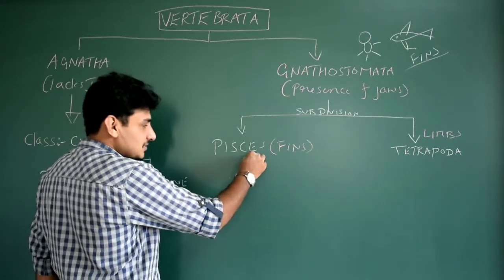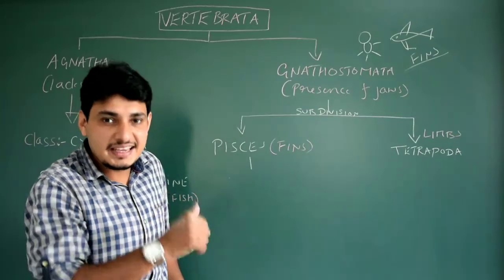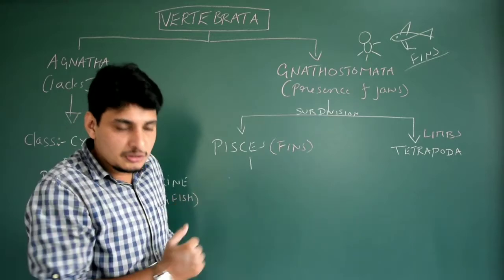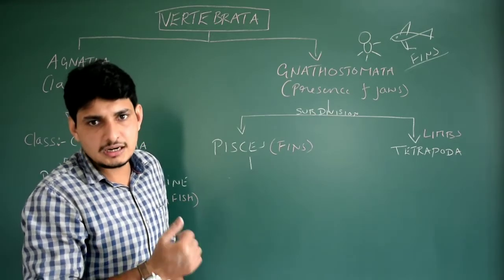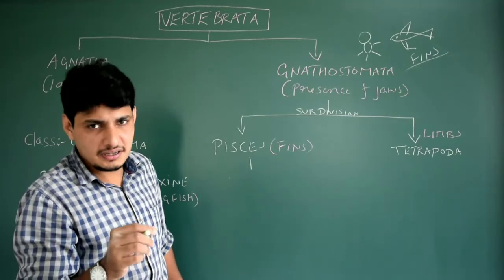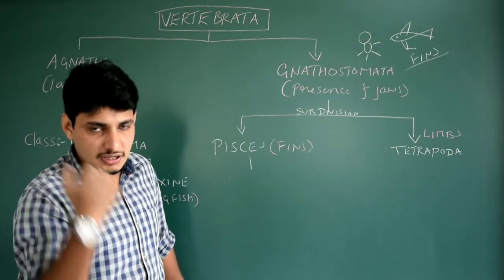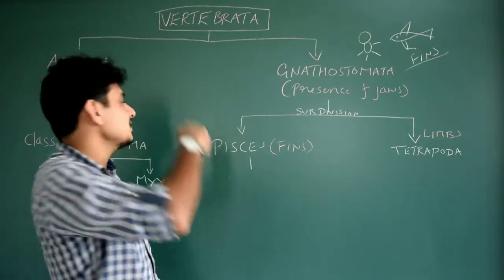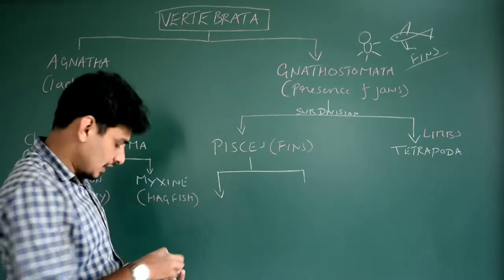Again, if you take Pisces, all the fishes, do they have fins? Yes, that is a very, very important character. But again, there is one more difference. If you take fishes, if you take a shark, do you see a bony endoskeleton? No, that is absent. If you take a freshwater fish like katla or mackerel, they are bony, correct? That means the endoskeleton in some fishes is bony like ours. Some fishes lack this bony endoskeleton and instead have a cartilaginous endoskeleton. So that is the next criterion. Based on that, we can classify fishes into two types.